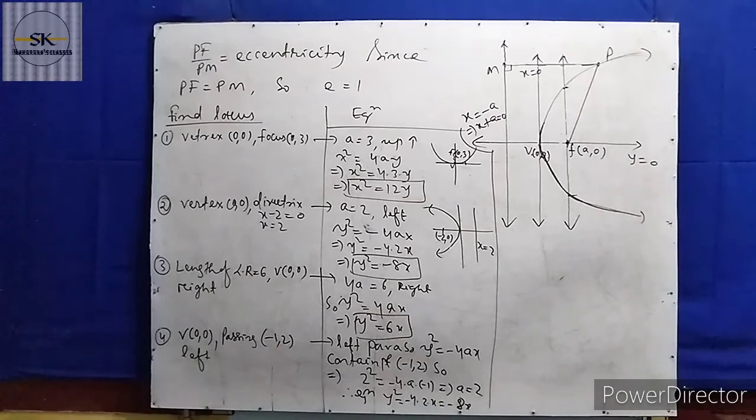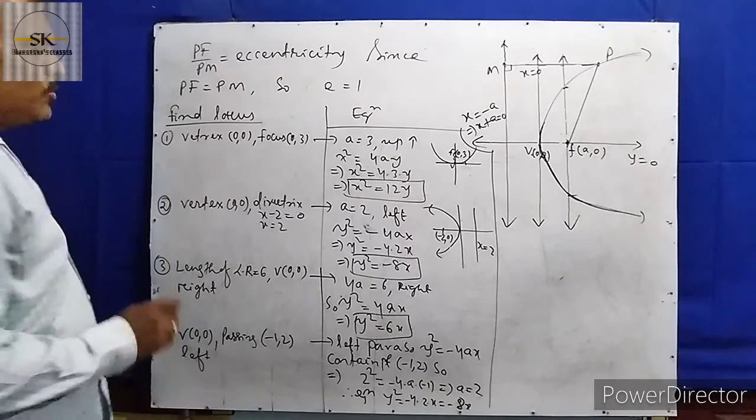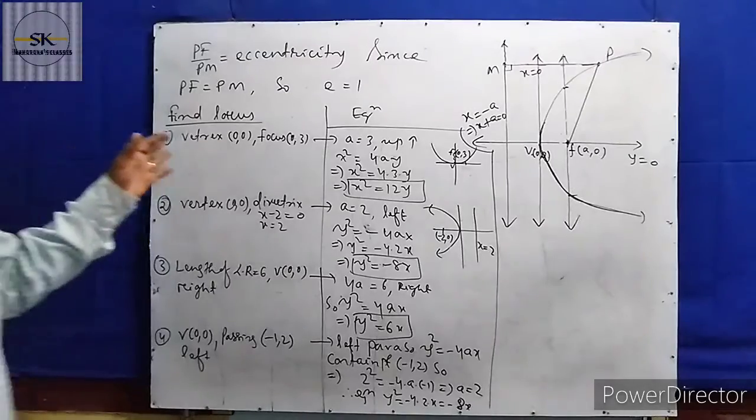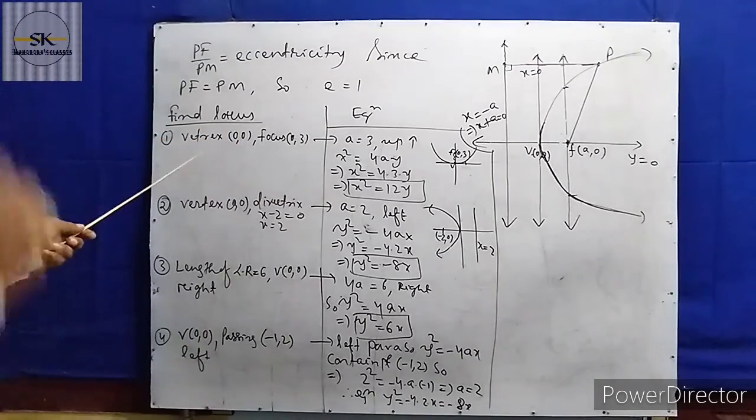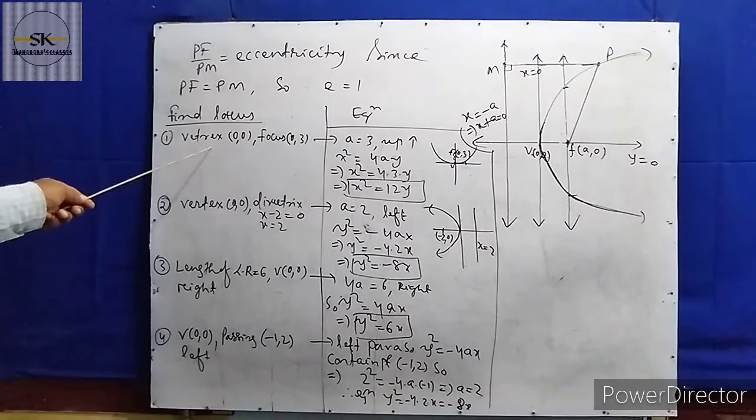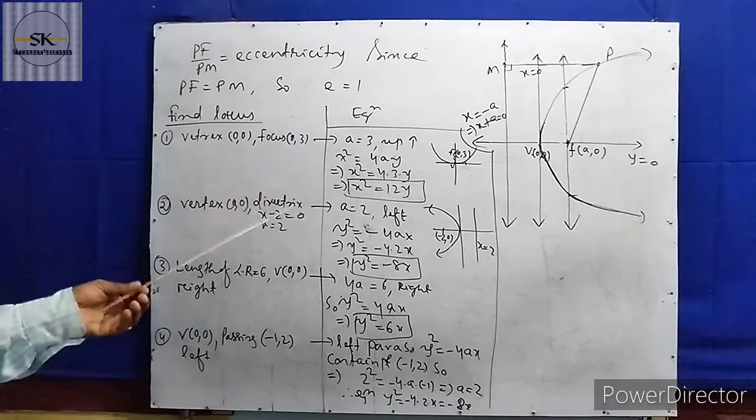So the ratio PF by PM is the eccentricity, and that should be 1. So the eccentricity of the parabola is 1. Here are some problems. We have to find the locus, meaning the equation of the parabola, under different conditions. The vertex is (0, 0) and the focus is (0, 3).